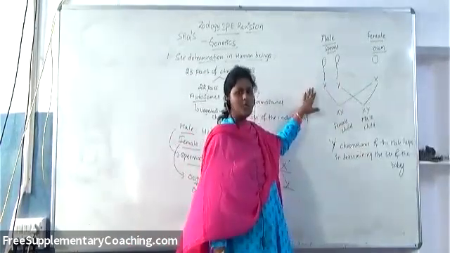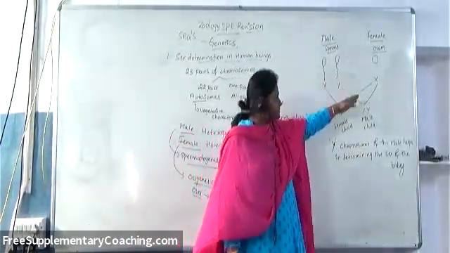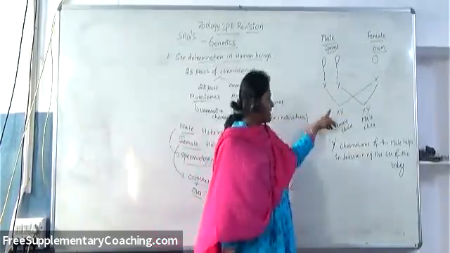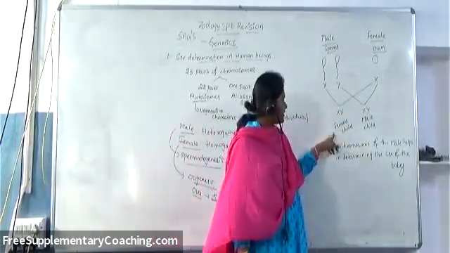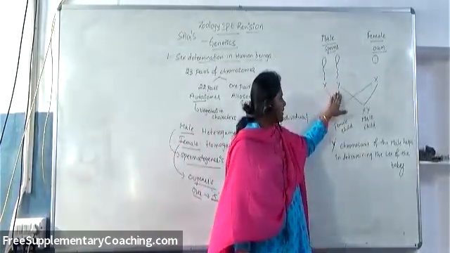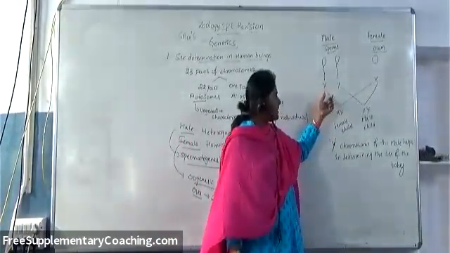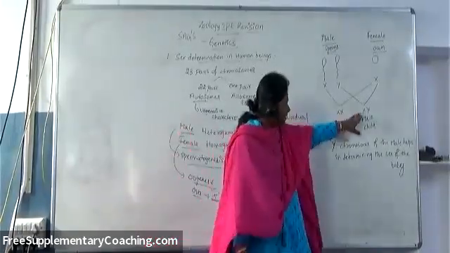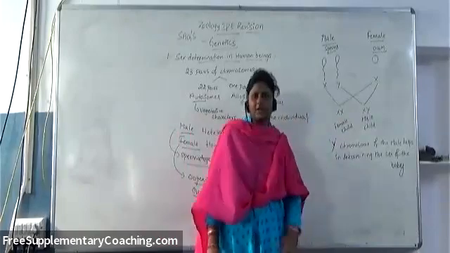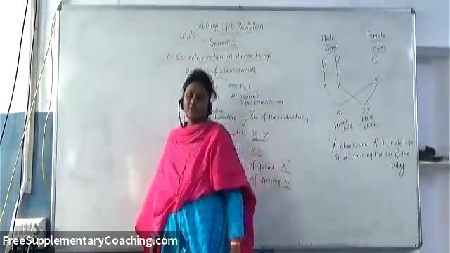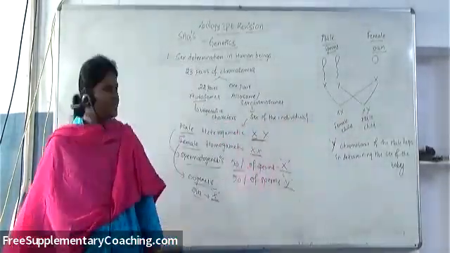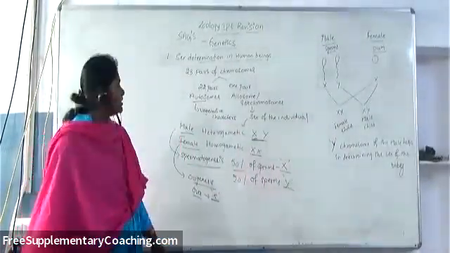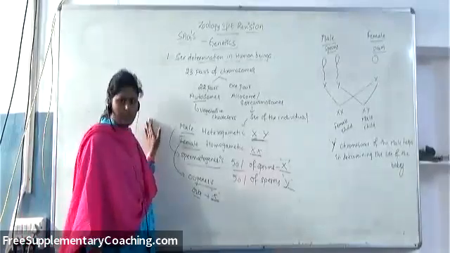If the X chromosome of the male fuses with the X of the female, the resultant will be XX, which is a female child. Whereas if the gamete containing the Y chromosome of the male fuses with the ovum, the resultant will be XY, which is a male child. With this, one can understand that the Y chromosome of the male helps in determining the sex of the baby. So this is about sex determination in human beings.